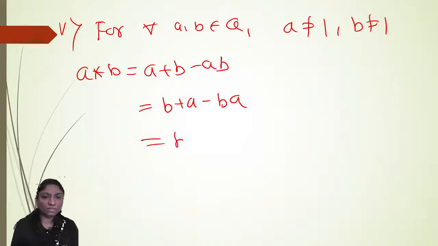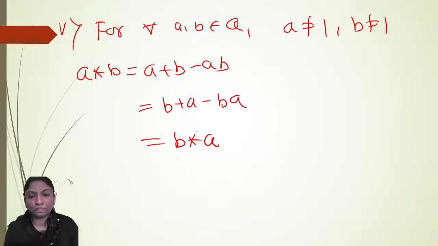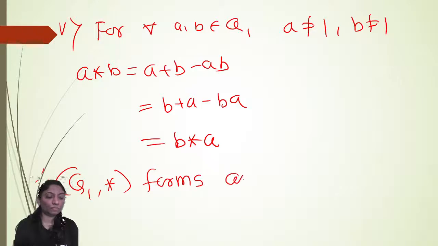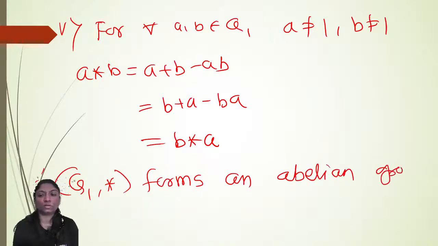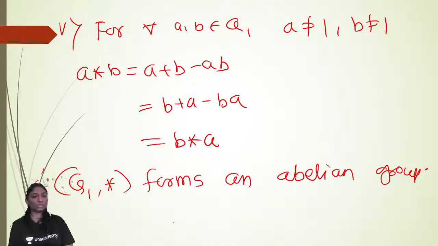So is it nothing but B star A? Yes, commutative property also holds in Q1 with respect to defined operation star. Okay, so therefore Q1 with respect to star forms an abelian group. Okay, I hope it is clear to you how to show that the given set is an abelian group.